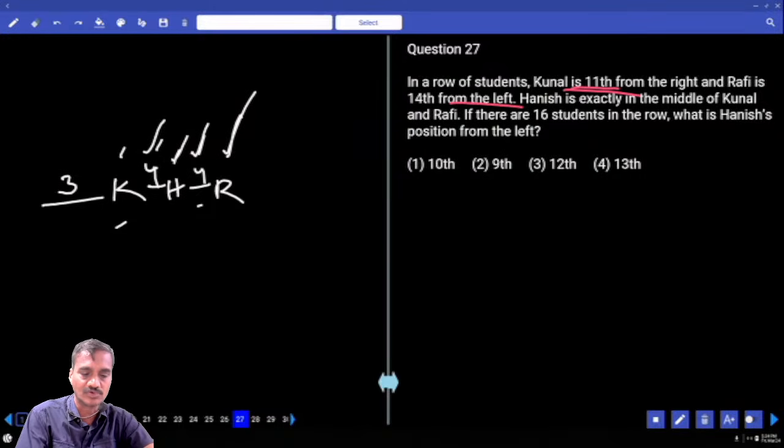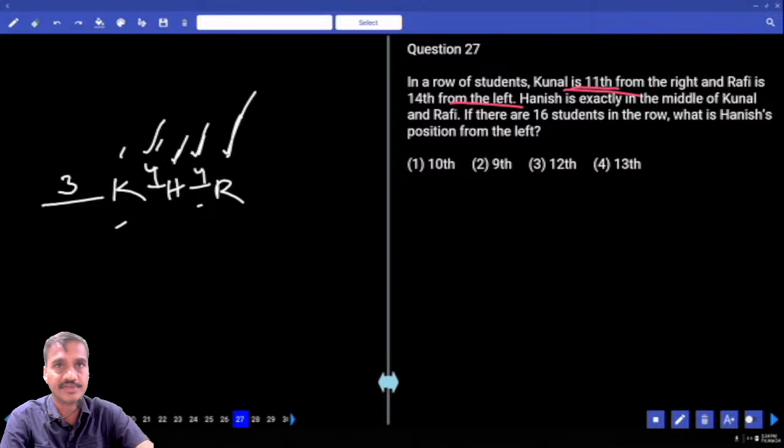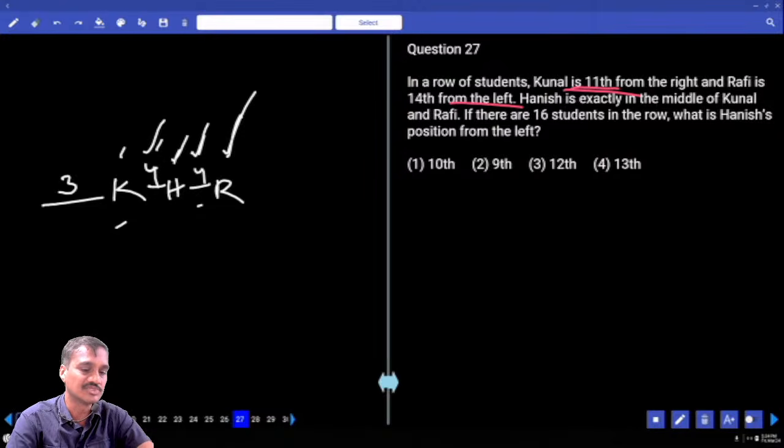Now the total number of persons, how many are there? 3 plus 1, 4 plus 4, 8 plus 1, 9 plus 4, 13 plus 1, 14 persons were there. There are only 14 persons, but we need to have 16 persons. Those two persons must be in between these two. And in between these two, what is Hanish's position from the left hand side?